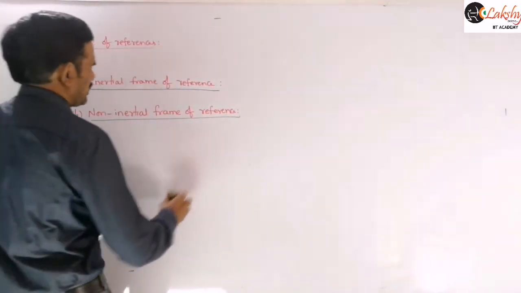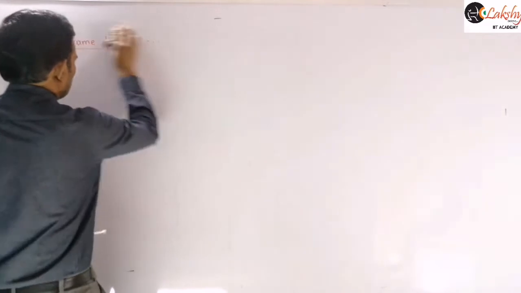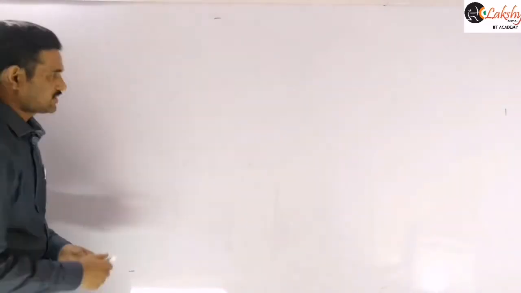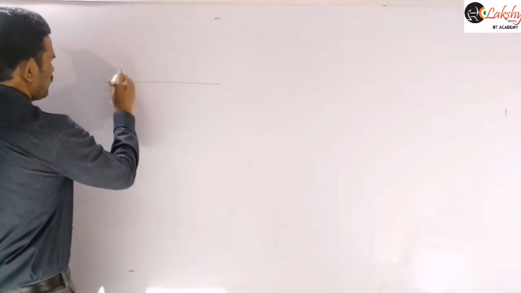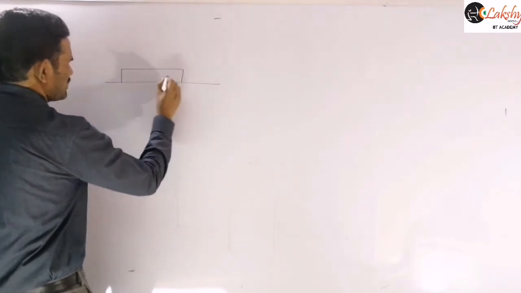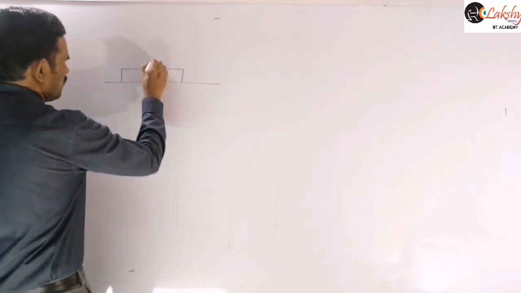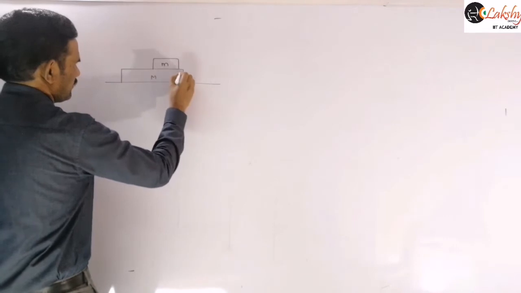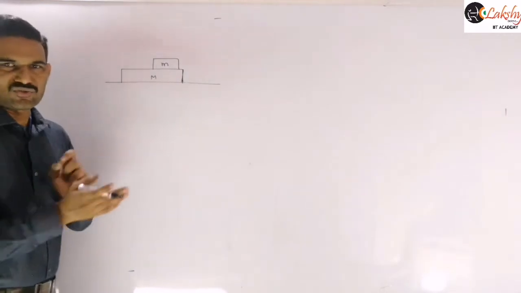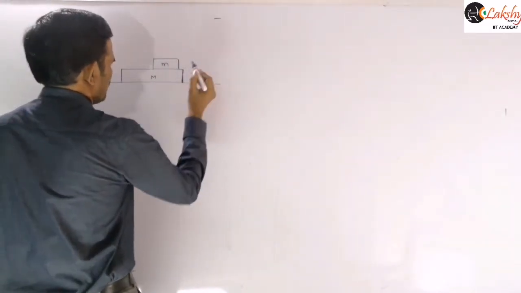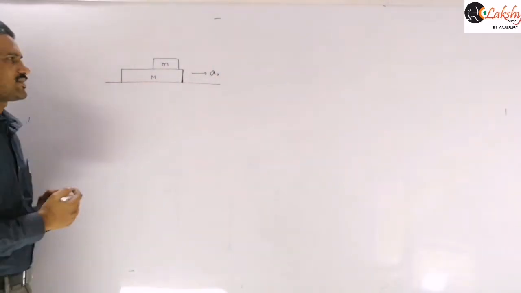Now let us take an example about these inertial and non-inertial frames of reference. Suppose I am taking the case of a large plank on a smooth horizontal surface. This is of mass M and it is moving here. Now a small block of mass m is kept on it. Let us consider that both are moving together without any relative slipping between them, right? So this system is accelerating with acceleration a naught.